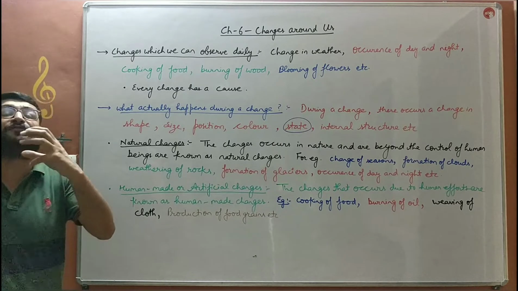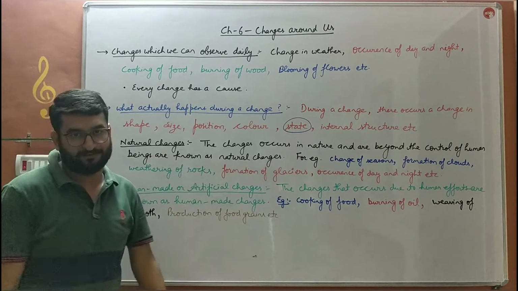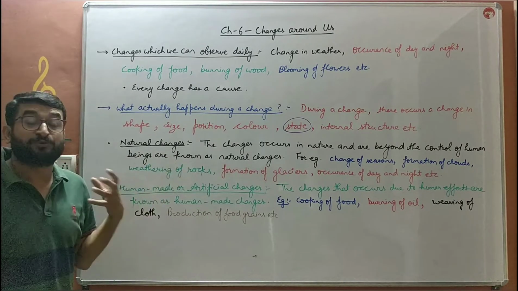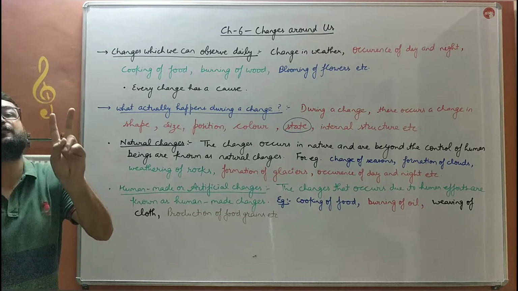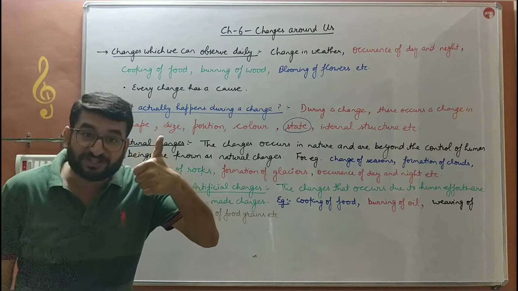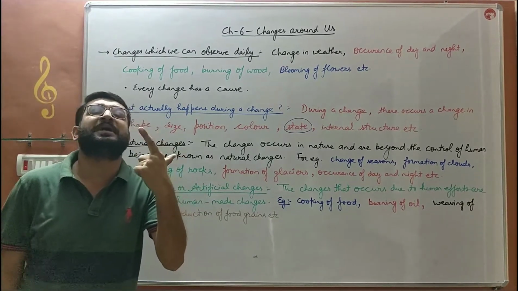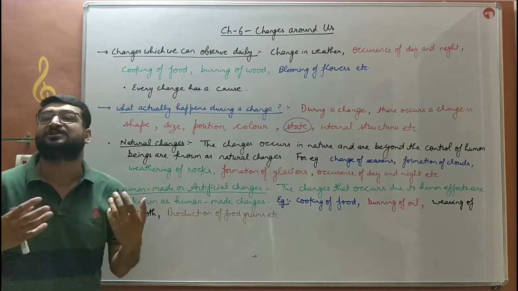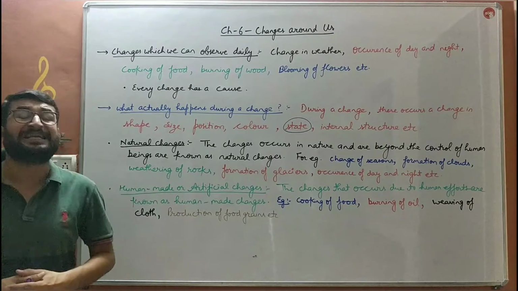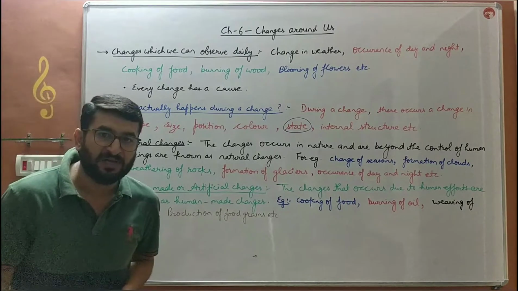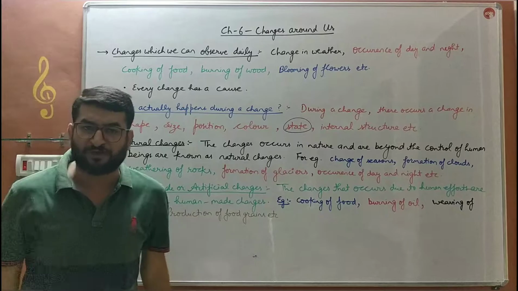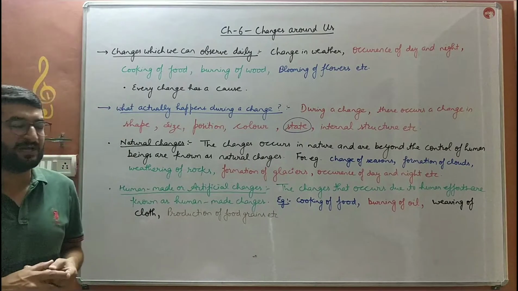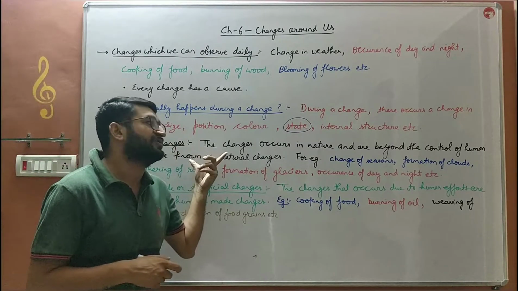Next, now we'll start to study the various different kinds or categories of the changes. First, on the basis of origin, on the basis of position of occurrence, the changes are of two types: natural changes and human-made or artificial changes. The first type of changes are natural changes. The changes that occur in nature and do not have any influence of human beings, those kinds of changes are known as natural changes.